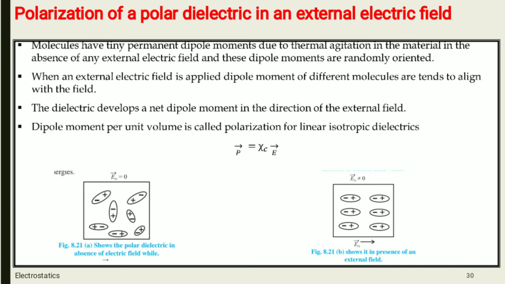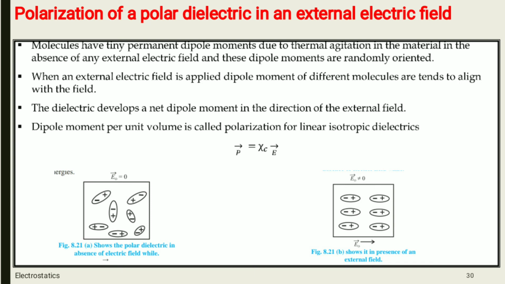Due to thermal agitation in the material, in the absence of external electric field, these dipole moments are randomly oriented due to temperature, means molecules in that material are moving here and there, and due to thermal agitation, means environmental temperature, the molecules which are having tiny dipoles are moving randomly in that material in absence of external electric field, and due to this dipole moment of such a material is randomly oriented.